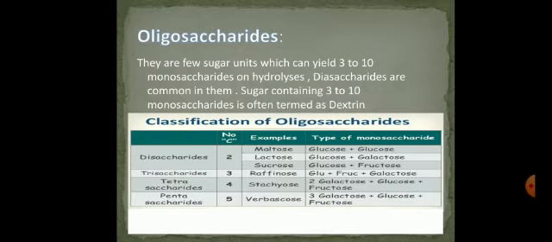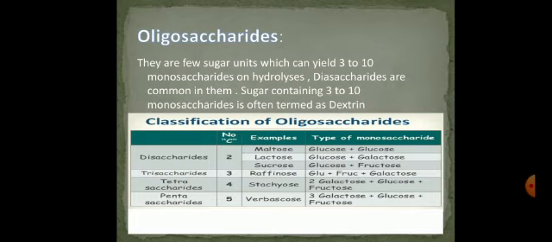Now come towards the oligosaccharides. I have told you earlier that disaccharide is derived from the oligosaccharides. So the main thing worth mentioning here is oligosaccharides. Oligosaccharides are a few sugar units which can yield 3 to 10 monosaccharides on hydrolysis. When we hydrolyze them, they can be split up into 3, 4 or 5 up to 10 monosaccharides depending on the nature of the molecule being hydrolyzed.